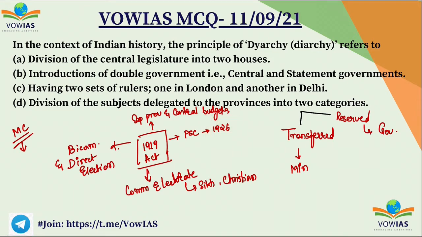Also according to the Montagu-Chelmsford reforms, after 10 years of the application of the 1919 Act, a committee would be formed in order to determine whether the diarchy was functioning well or not. That committee is the Simon Committee, which was established in 1928. So these are the important things that we need to remember from the examination point of view.